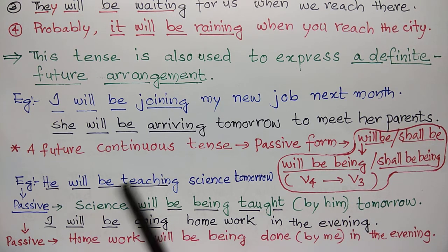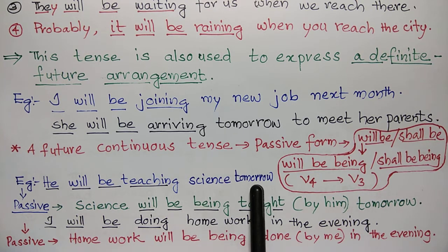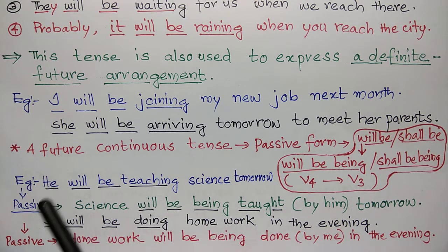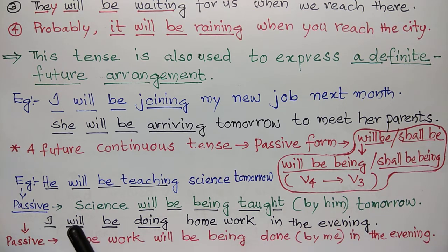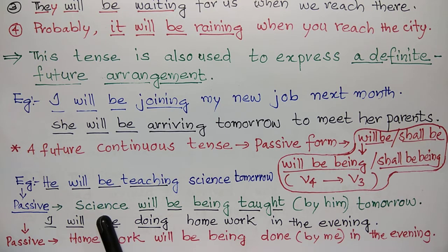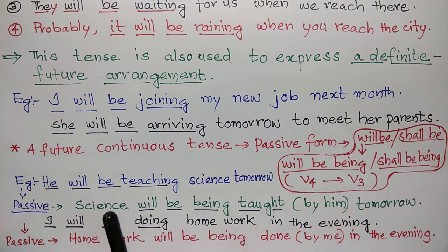Example. He will be teaching science tomorrow. This is future continuous tense. Changing it to passive, science becomes the subject. That is object here, and here it becomes subject.